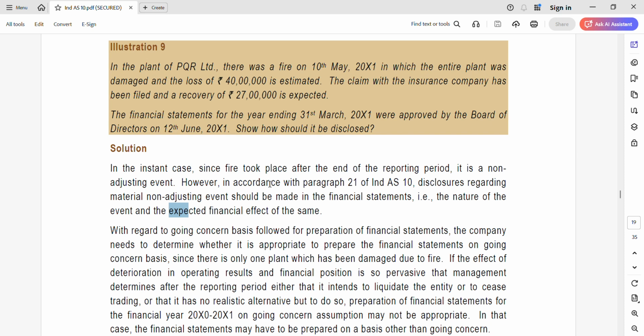That is, what are the things I should disclose? First is the nature of the event and the expected financial result of the same. I repeat, the nature of the event and the expected financial result of the same. So this is one aspect of the question.